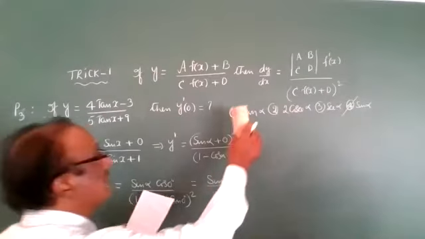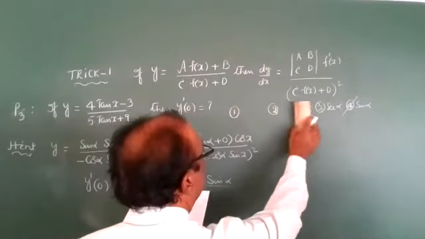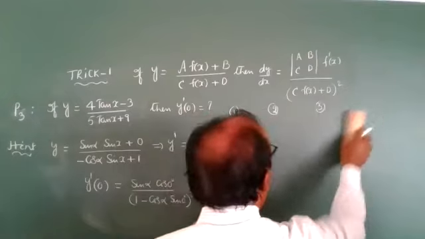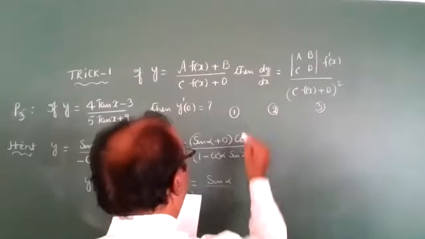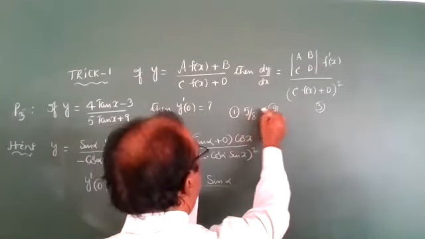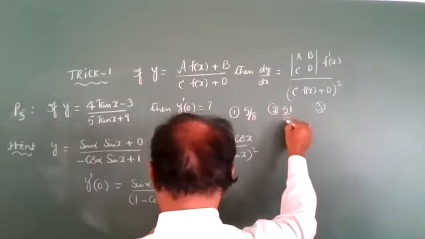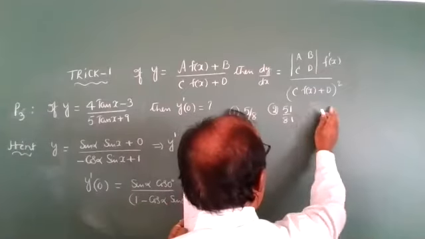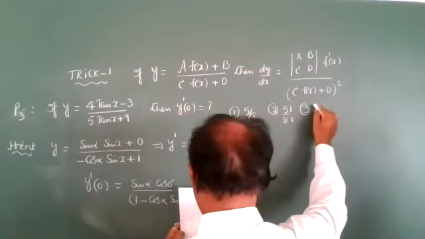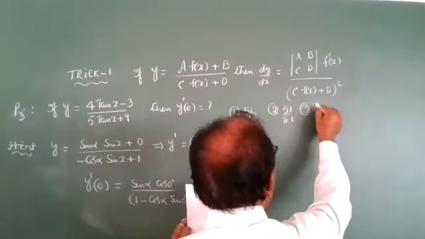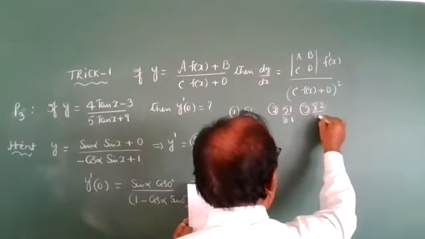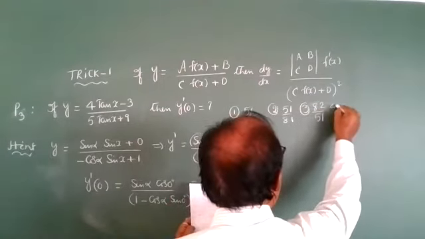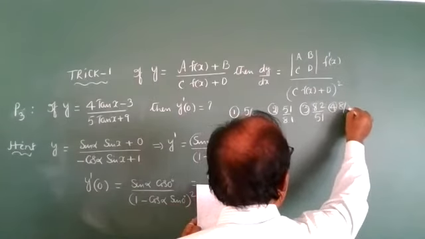First option is 5 by 8. Second option is 51 by 81. Third option is 82 by 51. And fourth option is 8 by 5.